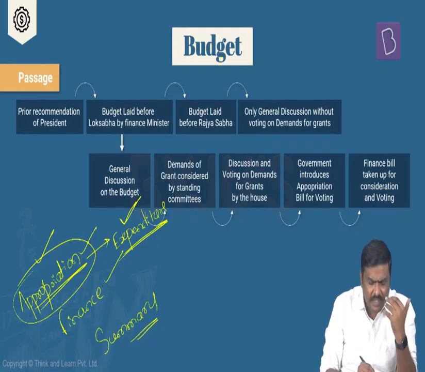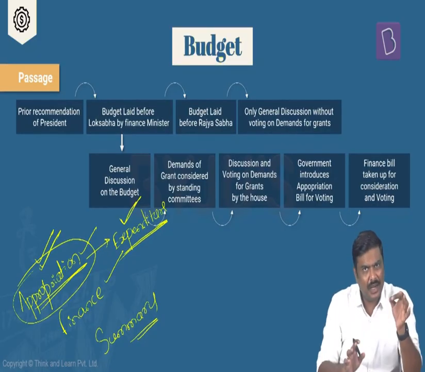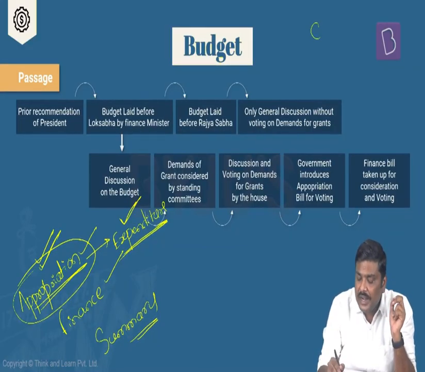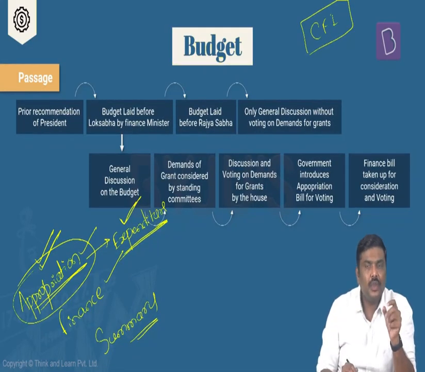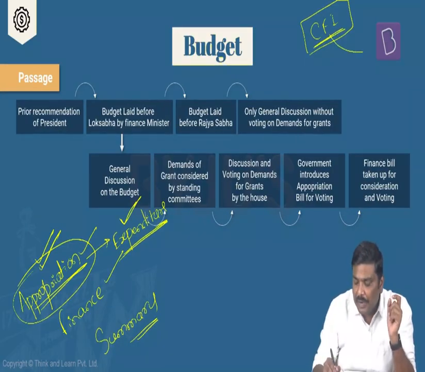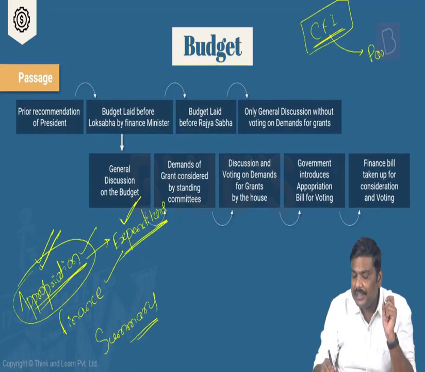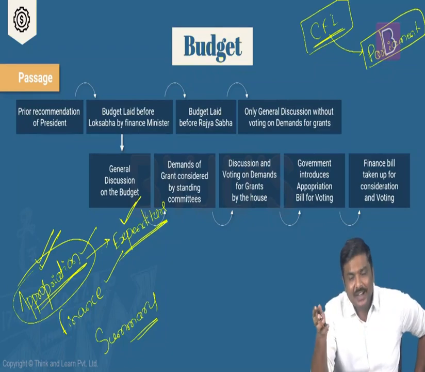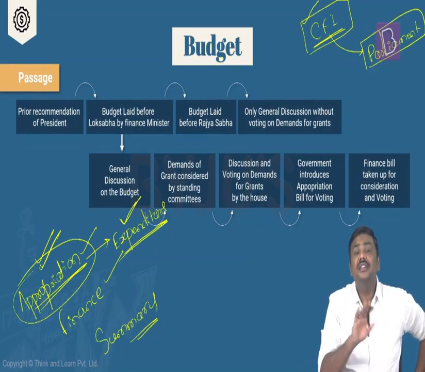Now some of you might be thinking, sir, what is the requirement? Why is the Government of India introducing an appropriation bill in the first place? The answer is very simple here. There is a fund called the Consolidated Fund of India. And if the Government of India wants to withdraw even a single rupee from the Consolidated Fund of India, then the government has to take the approval of the parliament. I will repeat the statement here. There is a fund called the Consolidated Fund of India. In the polity, you will come across 3 types of funds: consolidated, contingency, and the third one is public account. I'm focused only on one here, the Consolidated Fund of India.